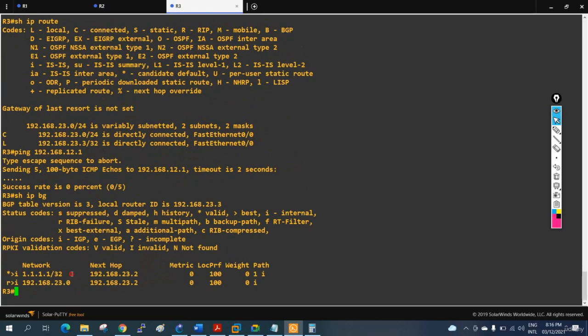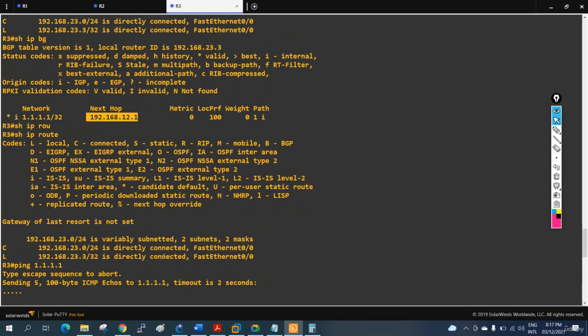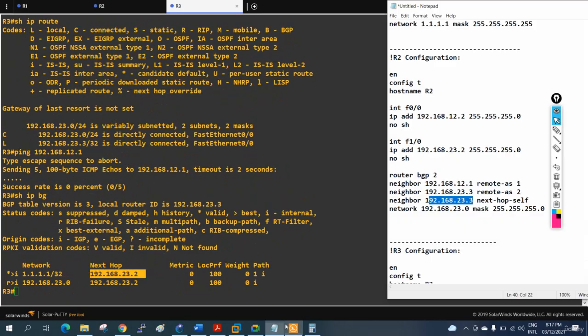Now in R3, we can check show ip bgp. You will have this information. If you see, we have a star and a greater than sign, and if you see, the next hop has changed here. What is this change? Before, we had 12.1, but now we changed to 23.2. So what we are saying is neighbor 192.168.23.3 next hop self, I will be the next hop, and we are advertising this link.